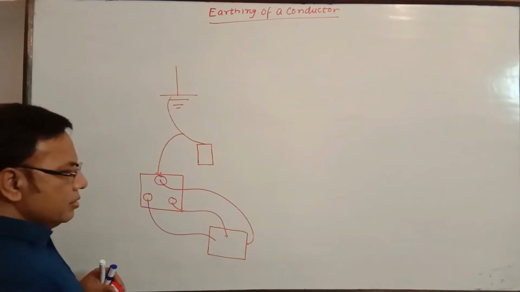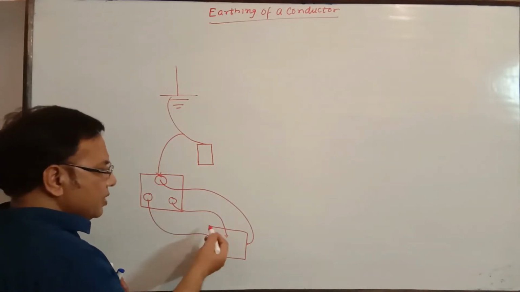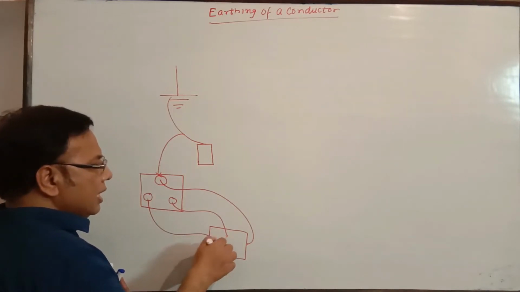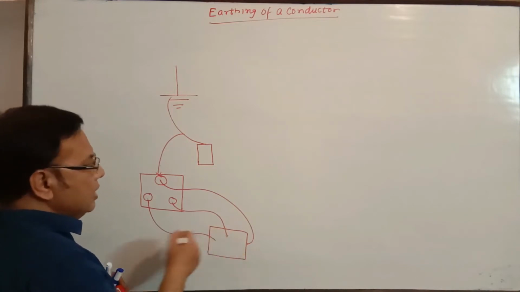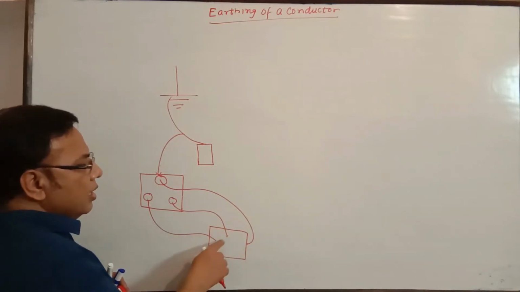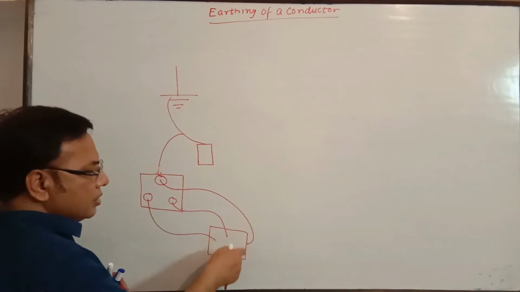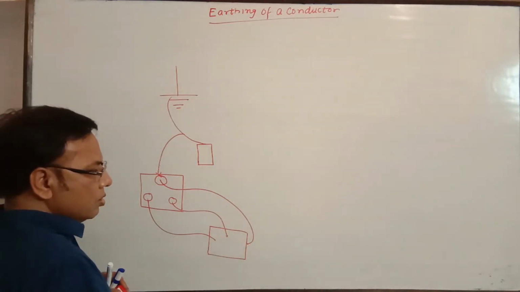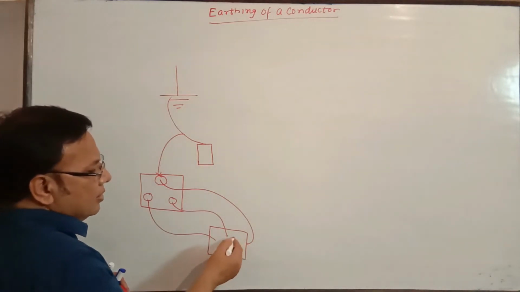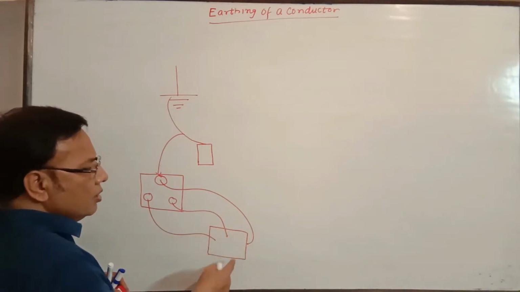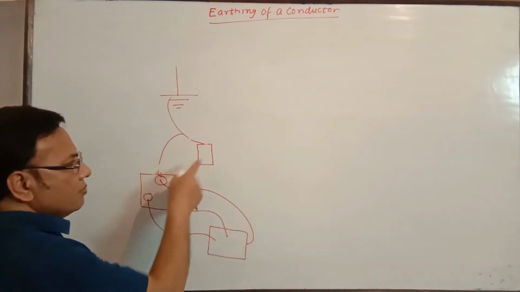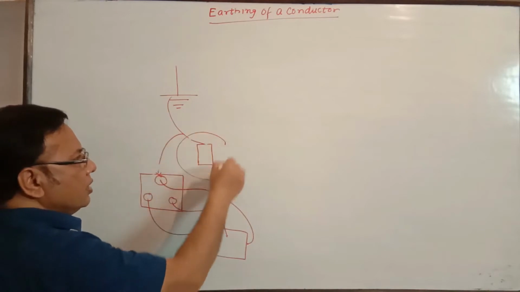The reason is, by mistake or any fault, if any wire, mainly the live wire, comes in connection to the body somehow, then the charges so developed over the body should be grounded from here, inside the earth.